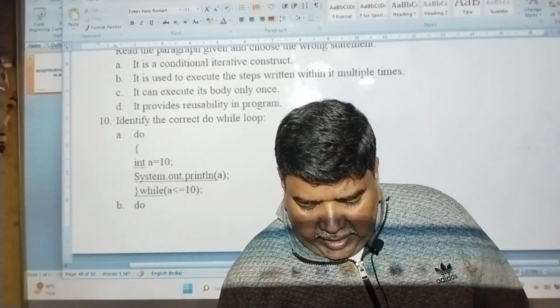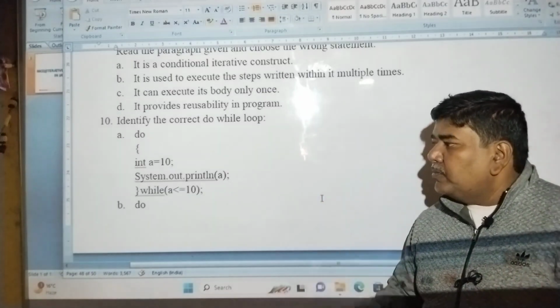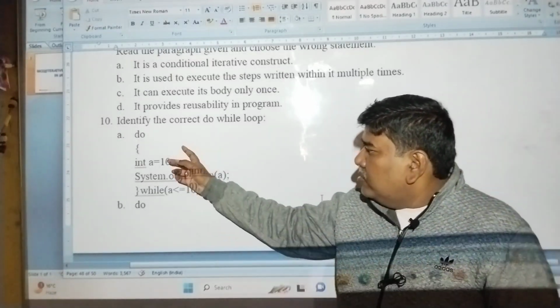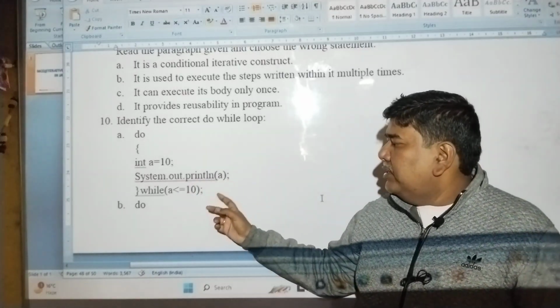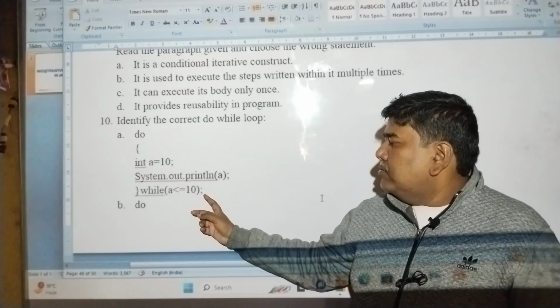Then next one, identify the correct do while loop. So see the structure. do, body, int a equals to 10, System.out.println, while a less than or equals to 10